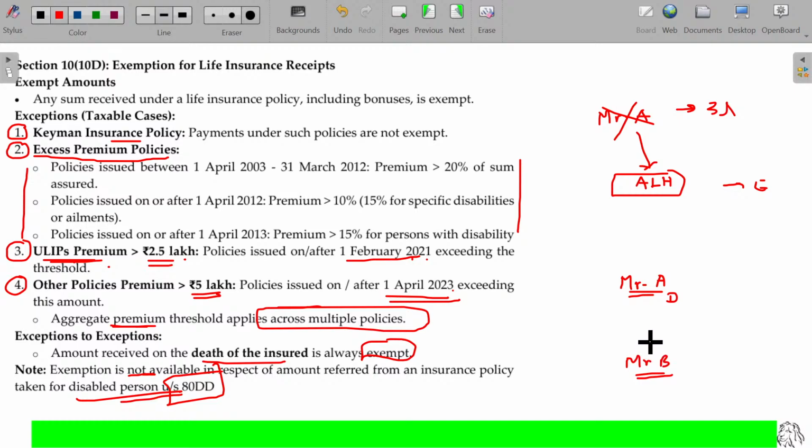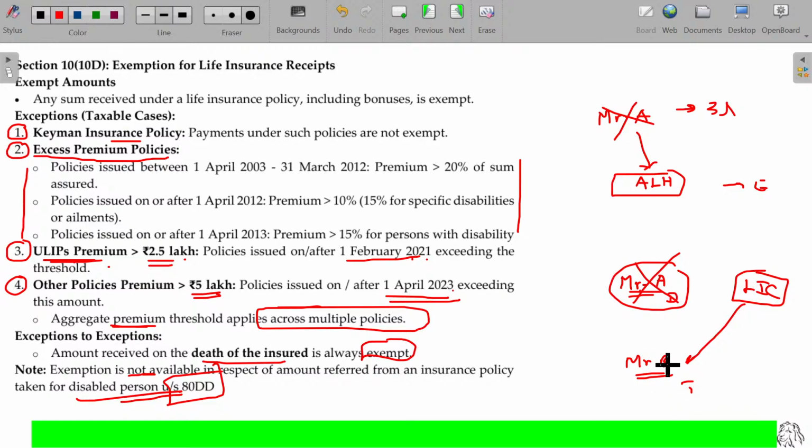Premium is paid for A's health with the insurance company. Suppose Mr. A died and the LIC company releases the sum assured to Mr. B. What happens in this case, sir? In this case, this is taxable.